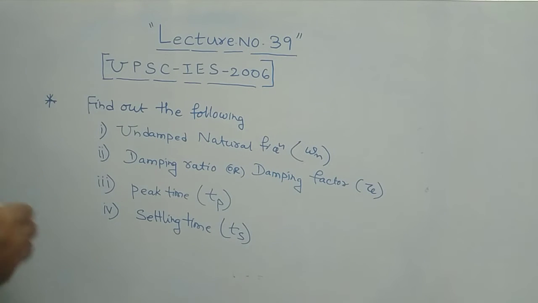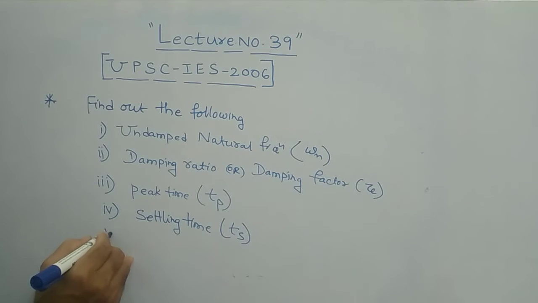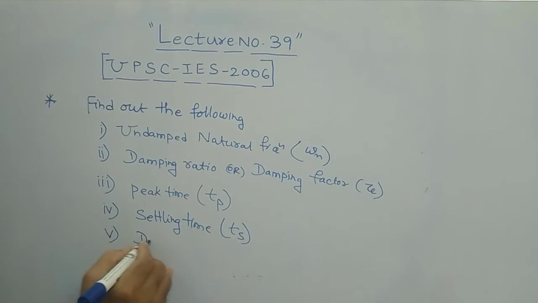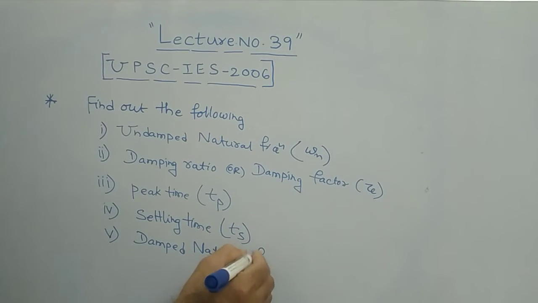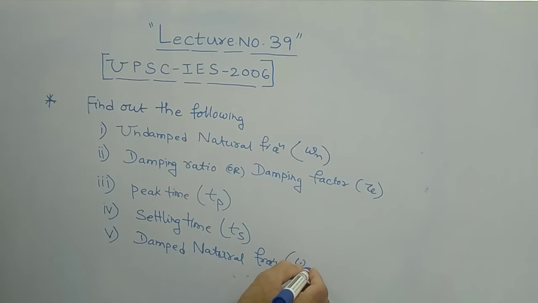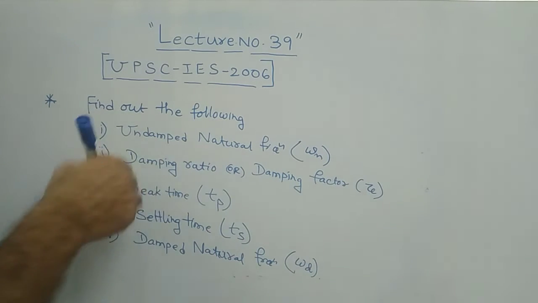That's why he is asking settling time. And the fifth one is the damped natural frequency. What is damped? Omega suffix d.